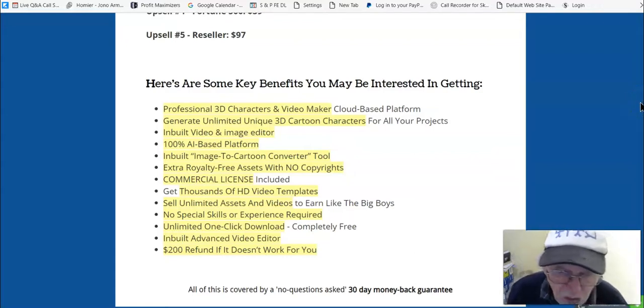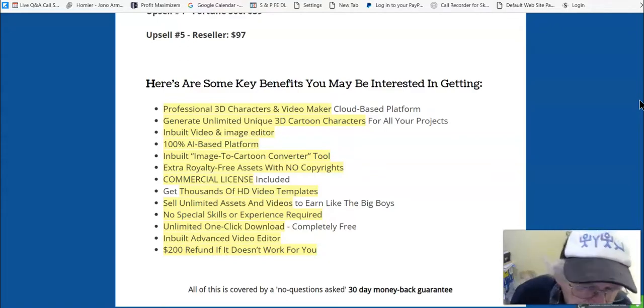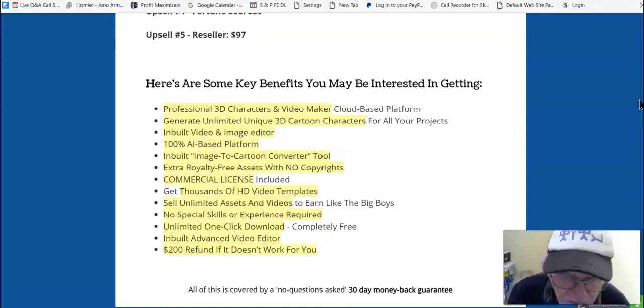No special skills or experience required, unlimited one-click download, completely free, inbuilt advanced video editor, $200 refund if it doesn't